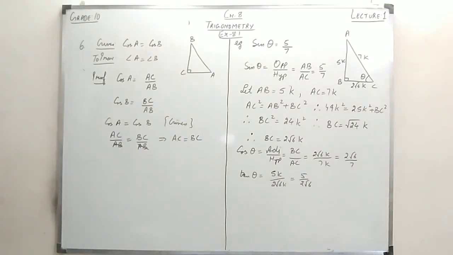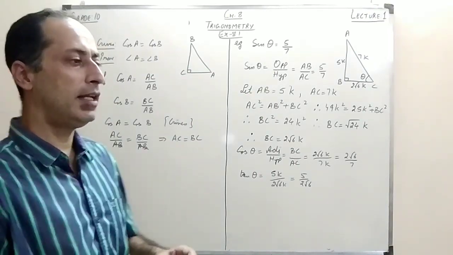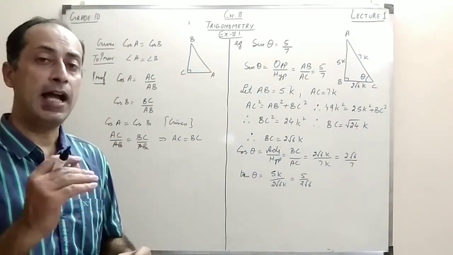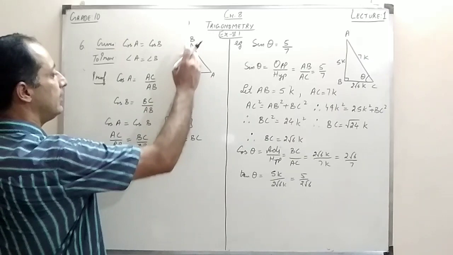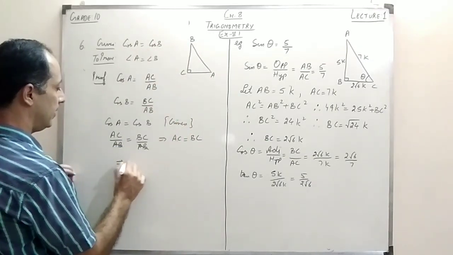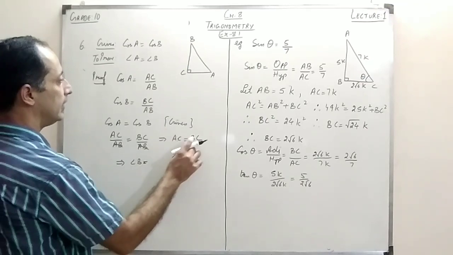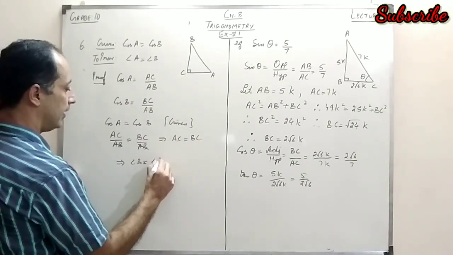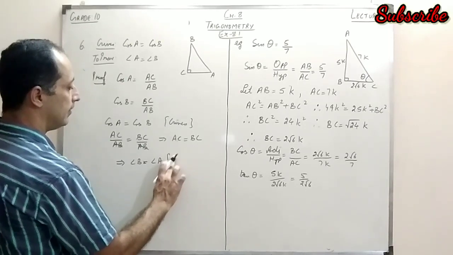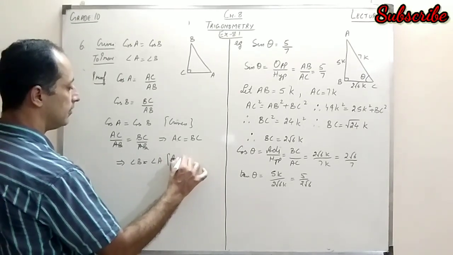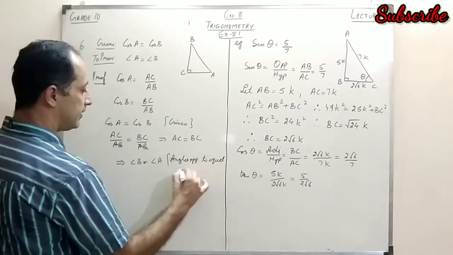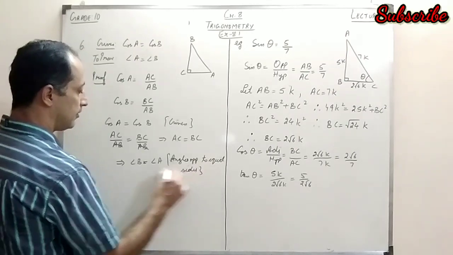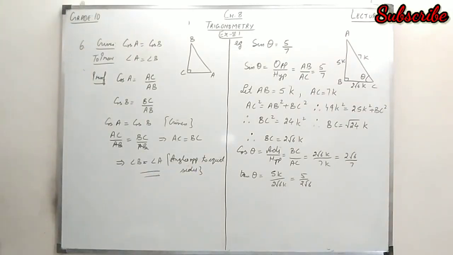Now when two sides of a triangle are equal, the triangle is called an isosceles triangle, and we have a special property in an isosceles triangle that the angles opposite to equal sides are equal. Now the angle opposite to AC is angle B, so I write angle B here, and the angle opposite to BC is angle A, and I have the reason: angles opposite to equal sides. So this gives us the proof of this question.